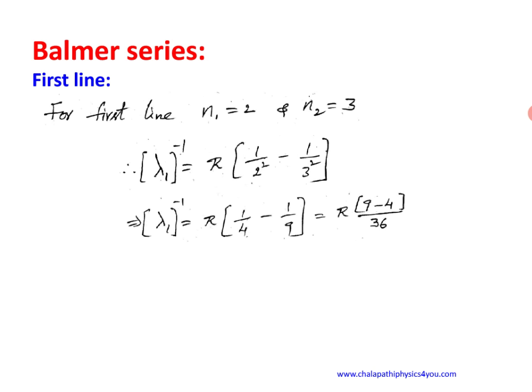Now if you go for LCM, the LCM of 4 and 9 is 36, so the denominator is 36 and the numerator will be 9 minus 4, nothing but 5r by 36, that is 1 by lambda 1. So the wavelength of the first line in the Balmer series is 36 by 5r. If you substitute the r value, you will get the exact number for the wavelength.